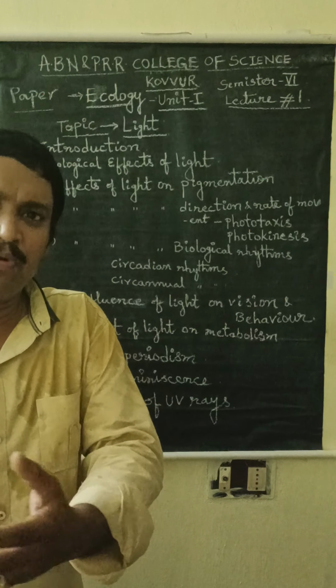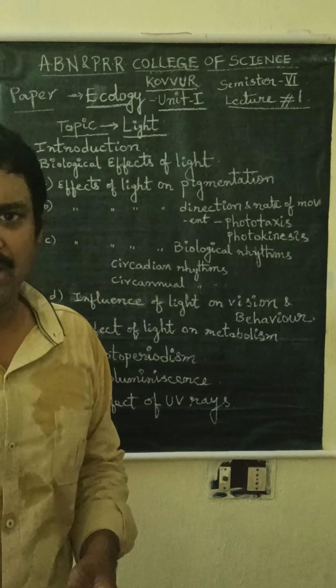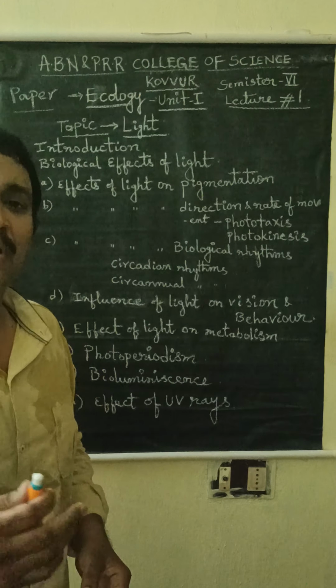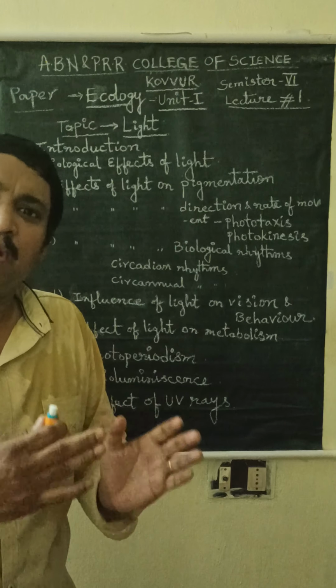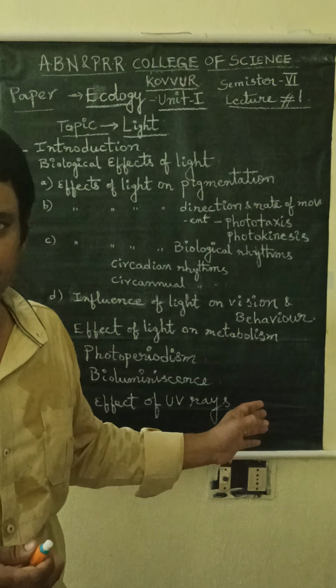When light is available much more, the metabolism also increases. When light intensity is less, the metabolism decreases. So the metabolism is directly proportional to the availability of the light.